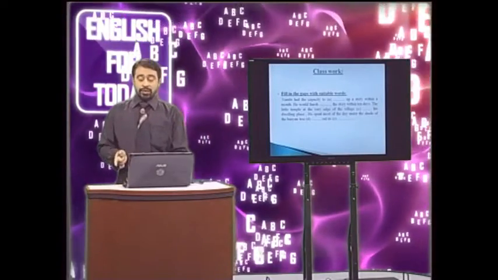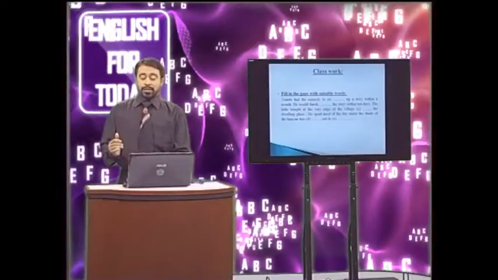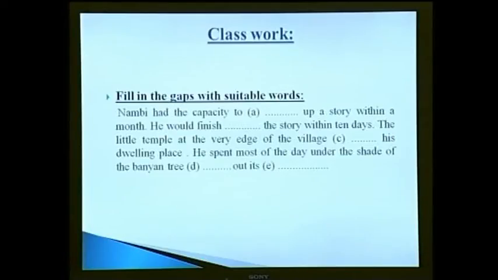The next sentence used here is, he has spent most of the day under the shade of the banyan tree that dash out its dash. Number D and number E. Okay. Look, the sentence again. He has spent most of the day under the shade of the banyan tree. The sentence seems finished, but it is going on here. It has its extension. The shade of the banyan tree, spreading out its branches.